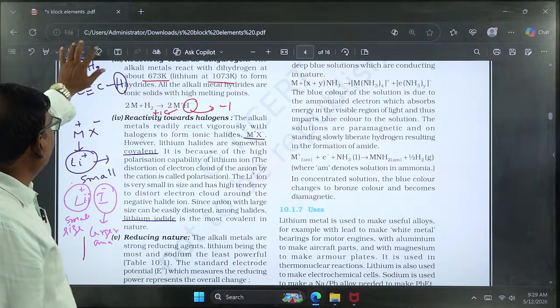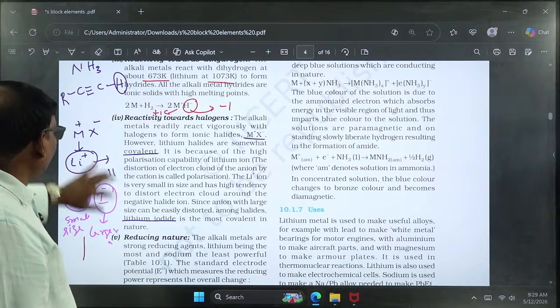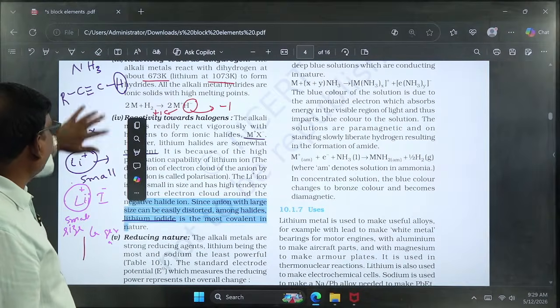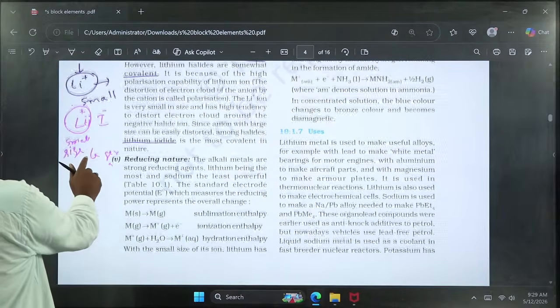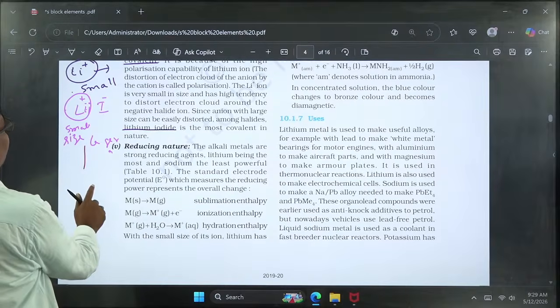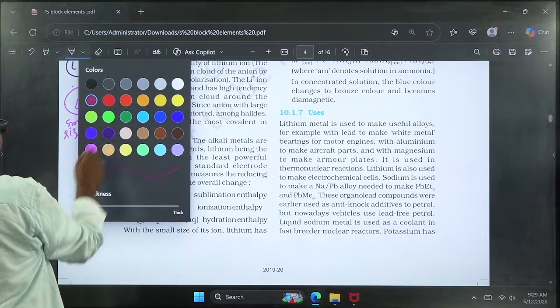Coming to the reducing nature, we can discuss it based on the SRP value, the standard reduction potential value. The lithium possesses the most negative SRP value.